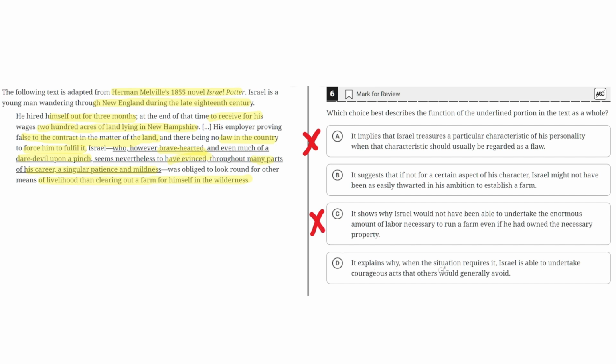D. It explains why, when the situation requires it, Israel is able to undertake courageous acts that others would generally avoid. This is incorrect because nowhere in this underlined portion does it say that Israel would undertake courageous acts that others would generally avoid. It doesn't compare his acts to others, and therefore D is incorrect. So the correct answer is B.